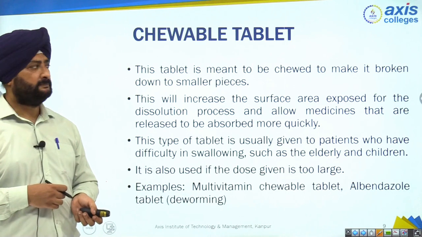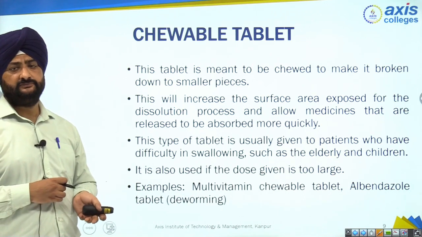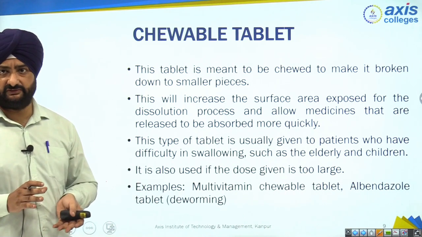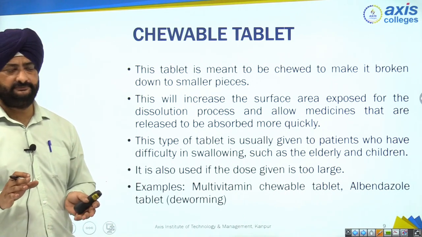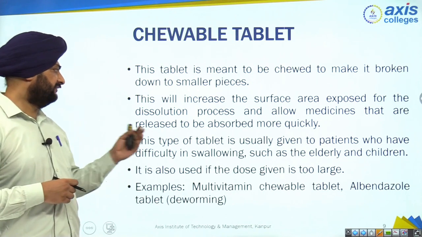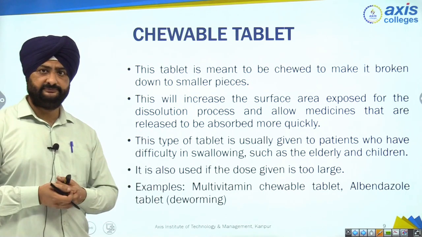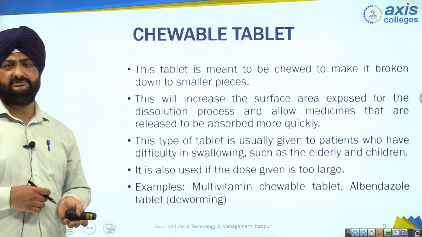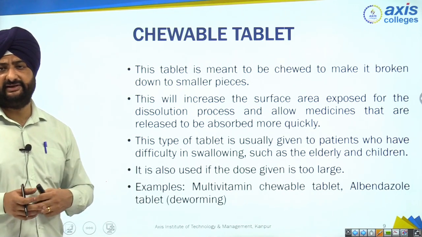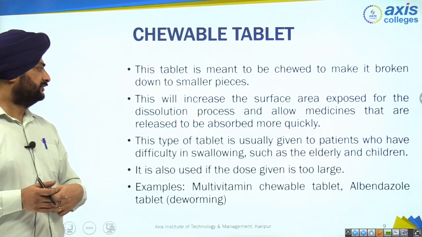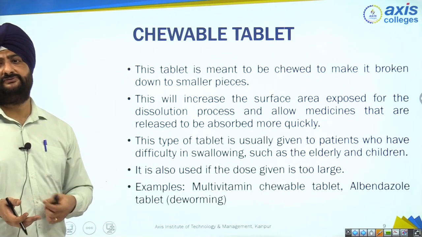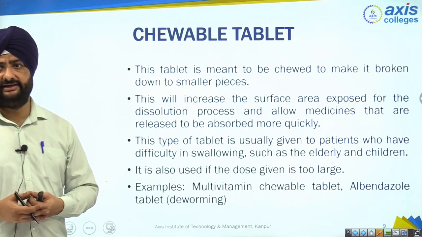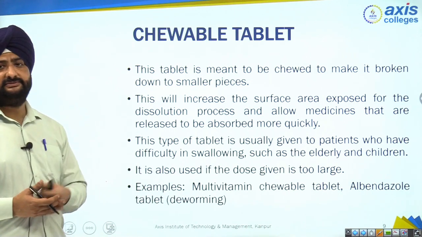When you chew the tablet, you will not feel the bitter taste of drug. They will mask the bitter taste of drug, and you will easily chew it. And after chewing, you can easily swallow it. Like elderly patients are there, children are there, right? They don't feel comfortable while swallowing the tablets. So for those type of patients, elderly and children, chewable tablet is the best option.